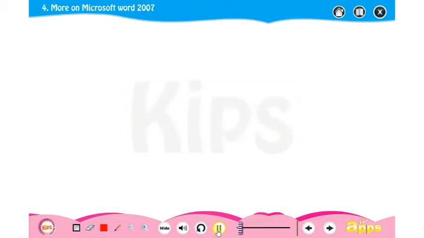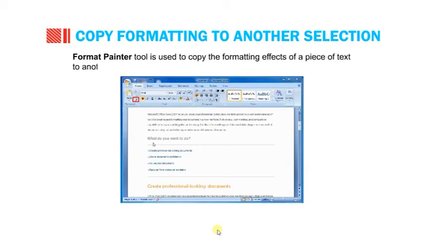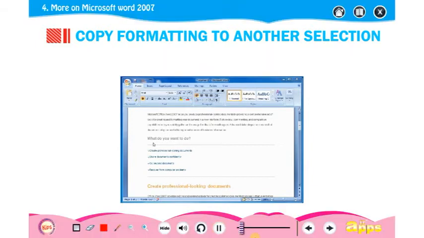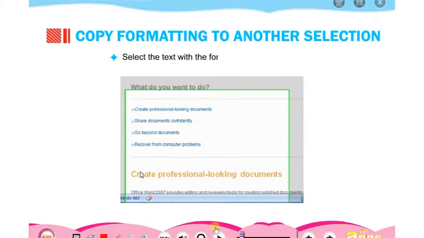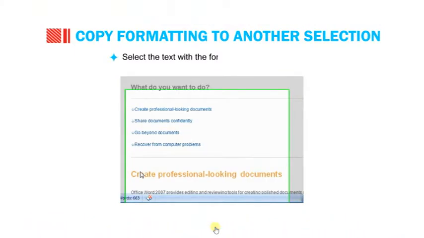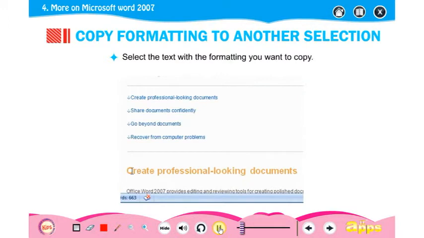Further, first let us begin by learning how to copy a format to another selection. Format Painter tool is used to copy the formatting effects of a piece of text to another selection. To use the Format Painter tool, first select the text with the formatting you want to copy.